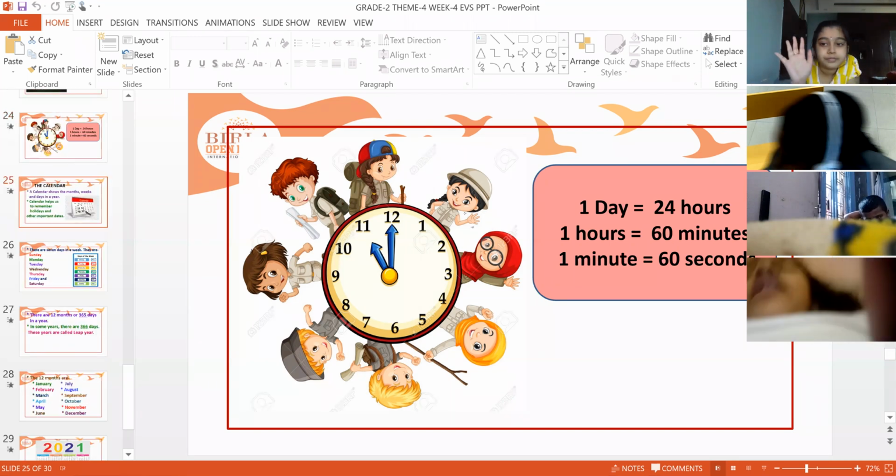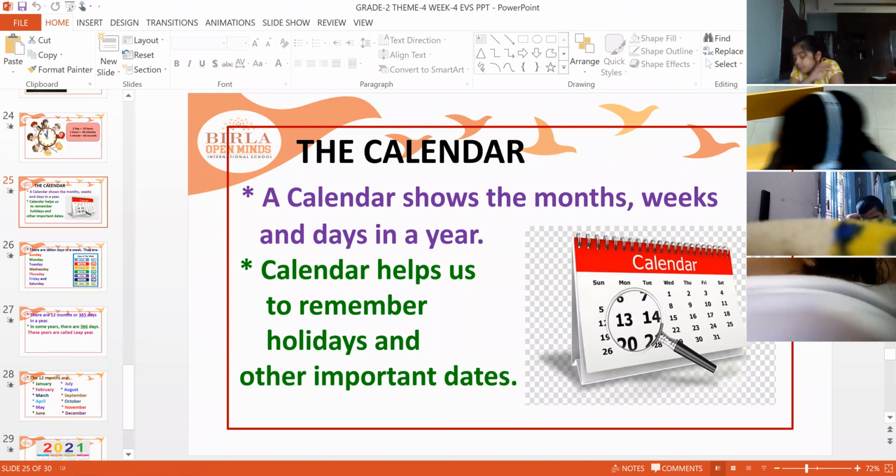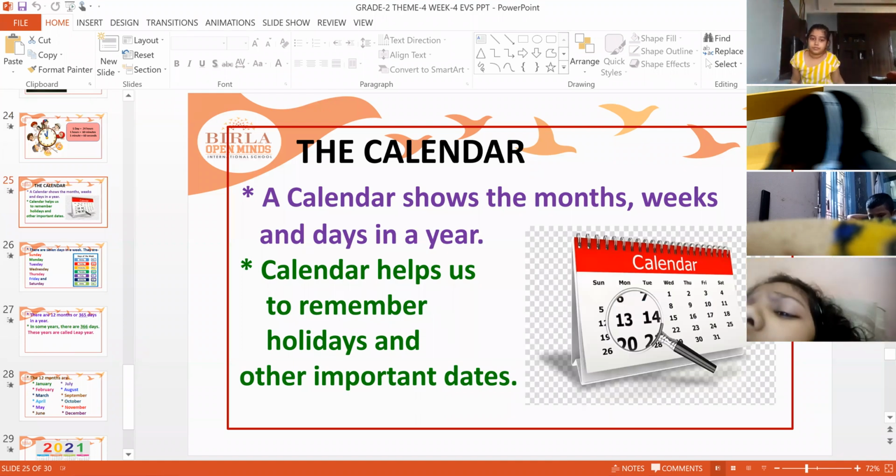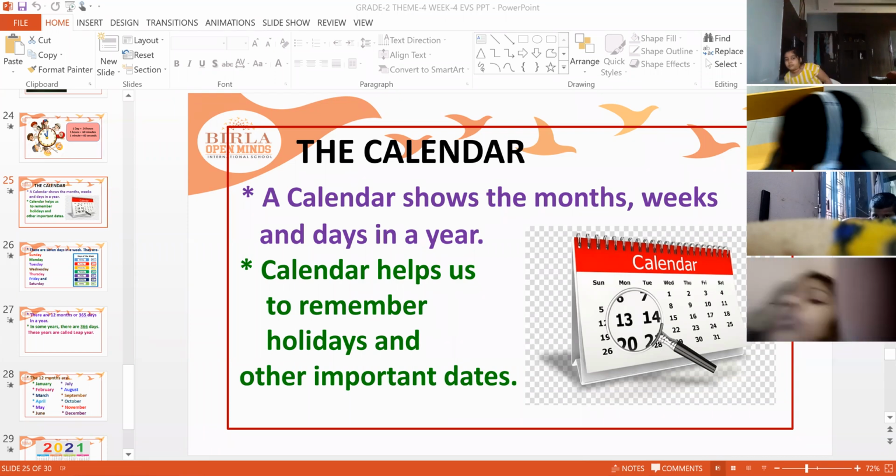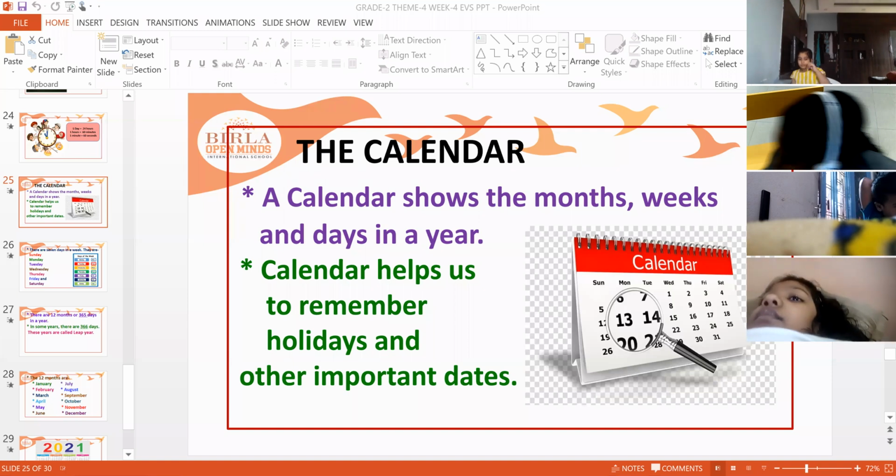Now coming to the next one, that is the calendar. It is very, very important. A calendar plays an important role in our daily life because each and everyone in the house has calendars, and we have different types of calendars also. These calendars help us to remember or to know the dates and the weeks. For example, today is 9th December and today is Wednesday. How did we come to know that today is 9th? That is because of the calendar only.